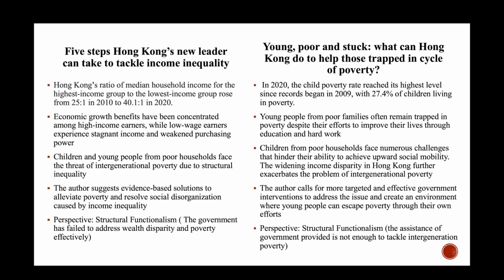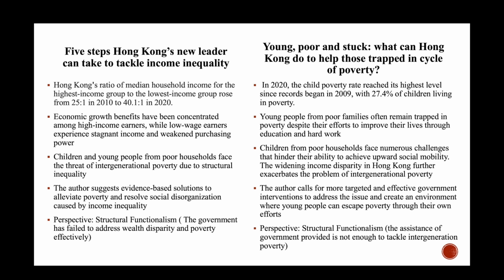The article also points out that the government has failed to effectively address wealth disparity and poverty, particularly among children and young people from poor households, who face the threat of intergenerational poverty due to structural inequality. The author suggests several evidence-based solutions for the government to take to alleviate poverty.